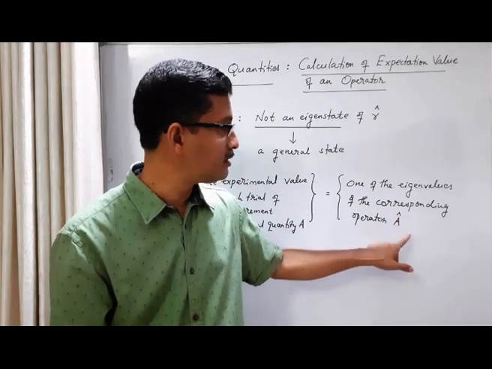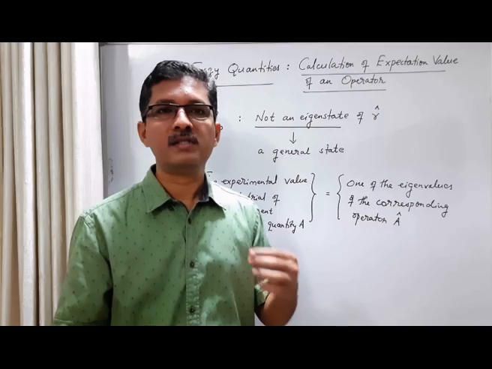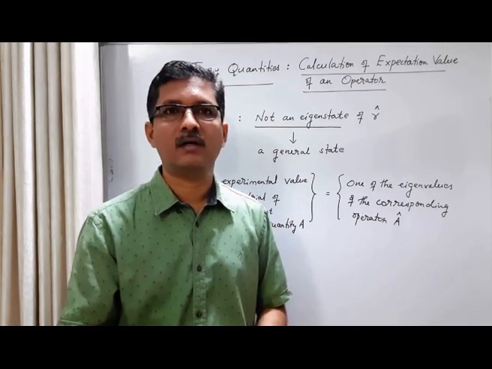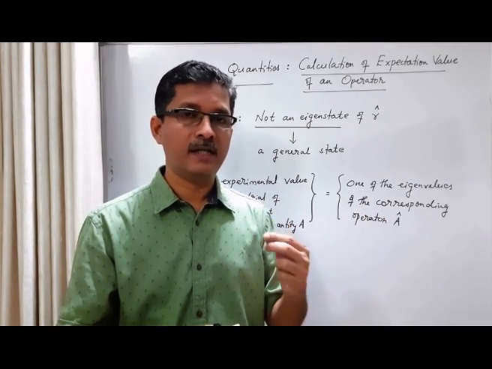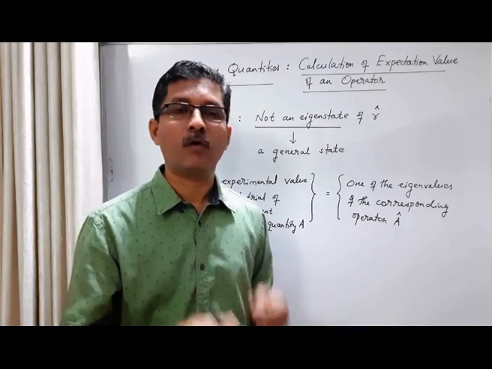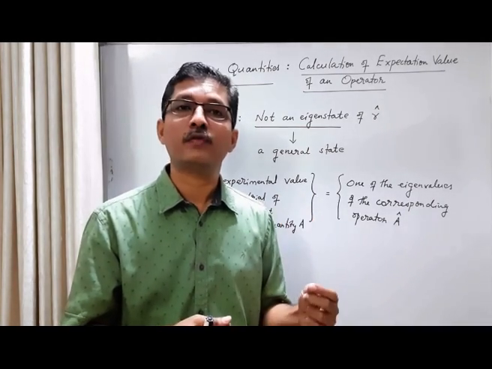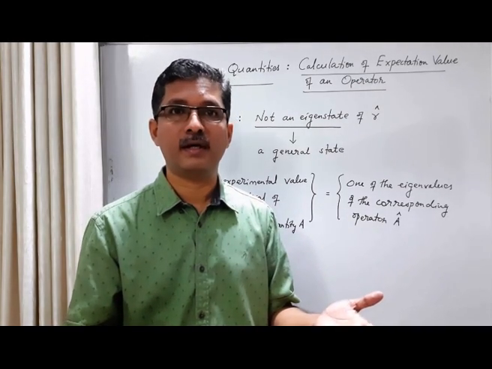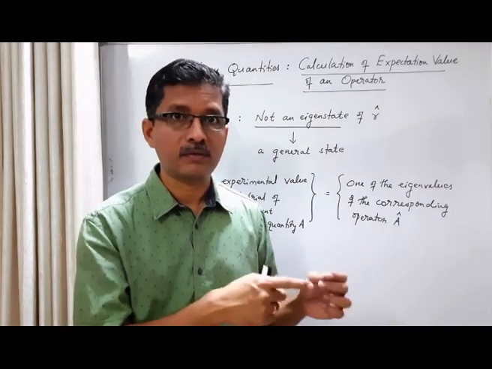When it is an eigenstate of the corresponding operator, as we have discussed in our previous classes, what is the result of our measurement? Each trial of the measurement will give the same value. What is this value? It is the corresponding eigenvalue of the operator corresponding to that state.